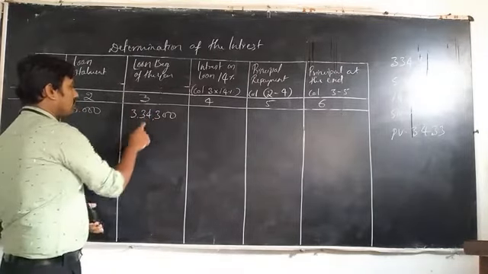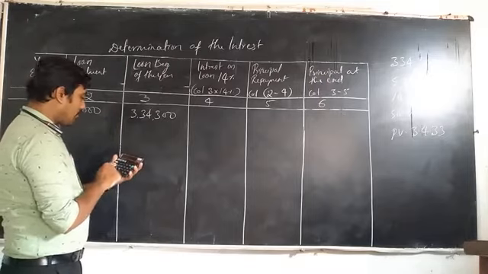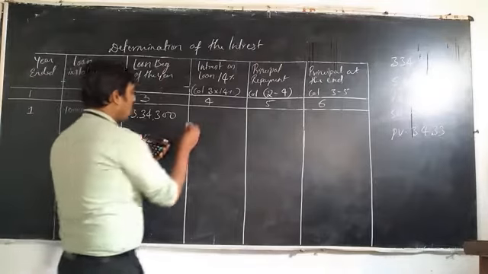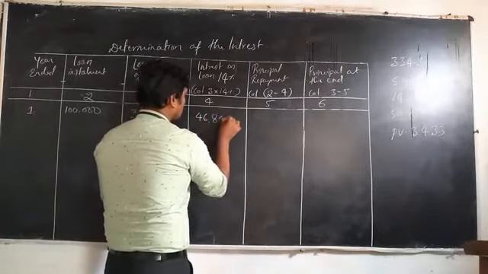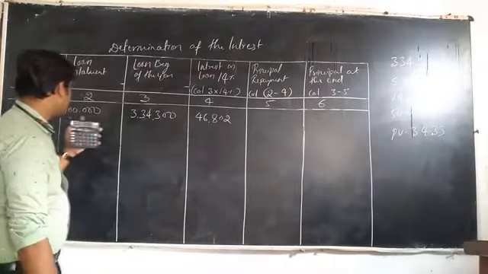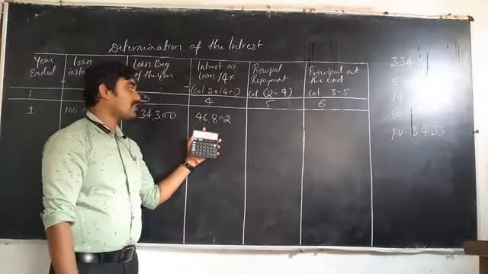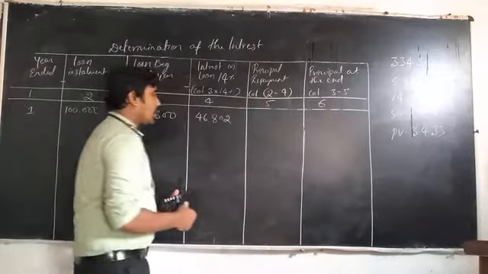The loan amount is 3,34,300, into 14% gives 46,802. The interest amount is 46,802. Out of the installment amount we are providing, the interest is 46,802. So what is the principal repayment out of the installment?